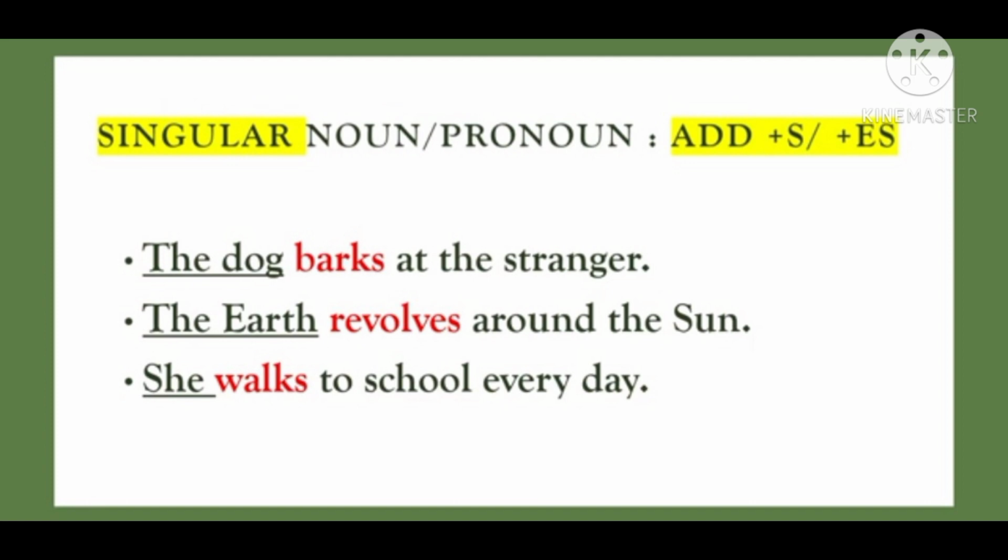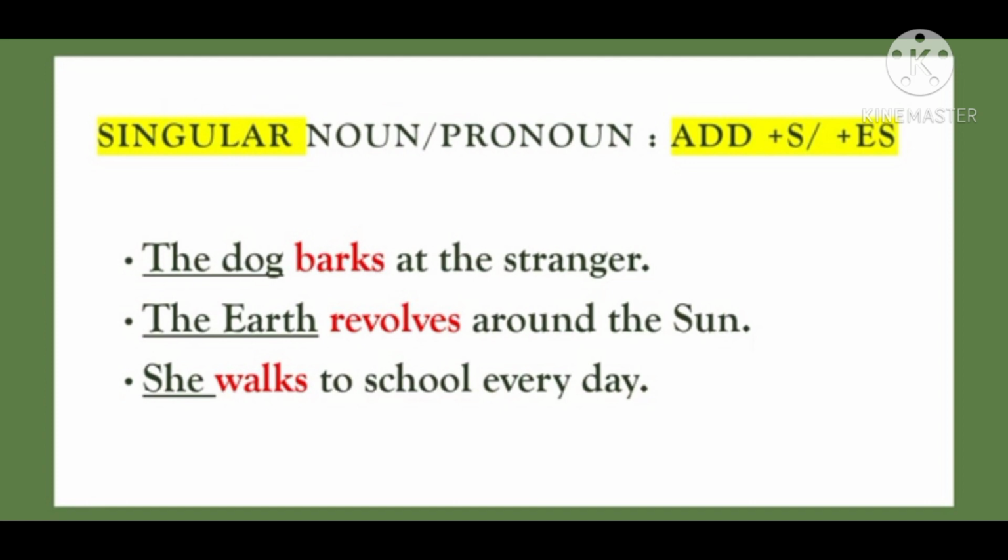In the same manner, take the third sentence, she walks to school every day, where she is the pronoun, and I have added s with the main verb walk. So it becomes she walks to school every day. In the same manner, the earth revolves around the sun.